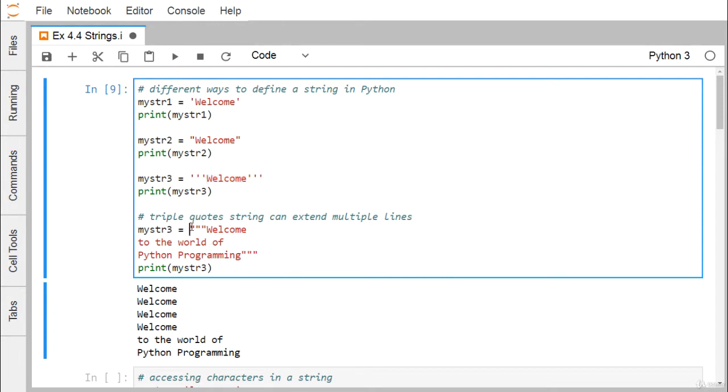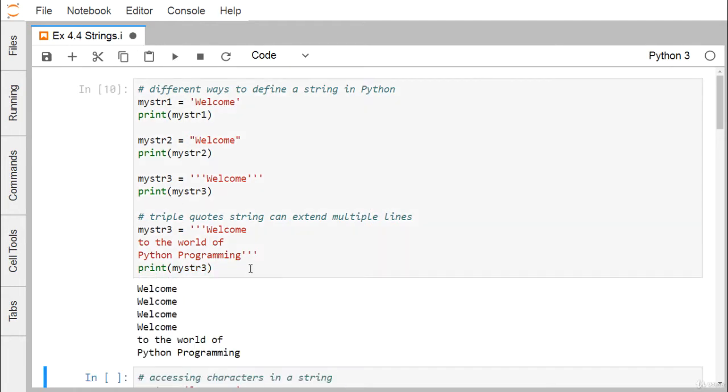Now here we have a triple double quote; you can also use a triple single quote, that is not an issue. If we print my str3, it will print welcome to the world of Python programming. So a triple quoted string can extend over multiple lines. In place of this double quote, if we put a triple quote here, will there be any change in the outcome? Let me execute. I'm finding that I'm getting the same output as earlier.